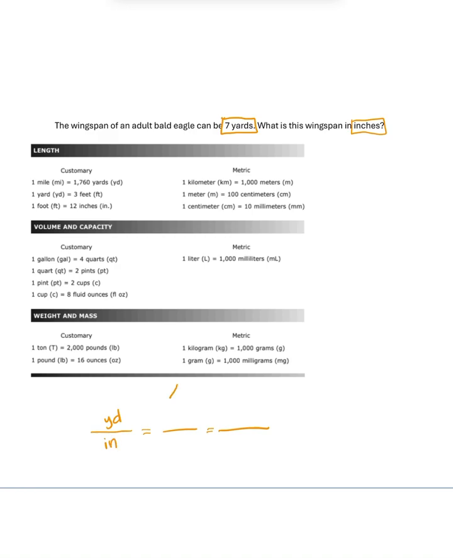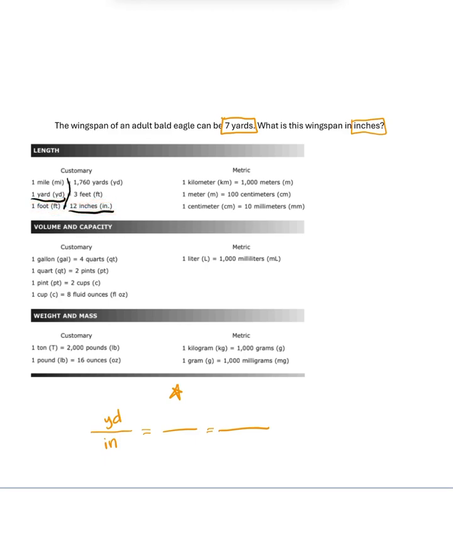And then remember, I need the STAAR chart. So let's go to the STAAR chart, and I need to find yards and inches, which is up here. And I need yards on one side of the equal sign and inches on the other, because remember, we need 1 from each side. So when I look, I have yards here and inches down here. I cannot use this yards because those are both on the same side. So I have a 1 on one side and a 12 on the other. The next thing we need to remember is those are not on the same row. They are on 2 different rows.